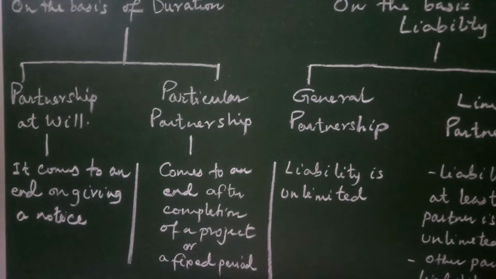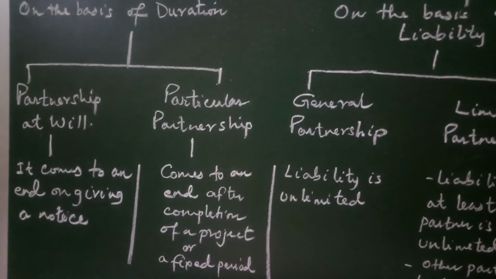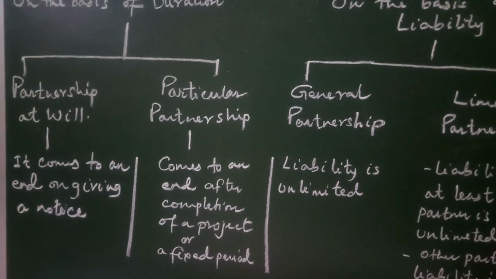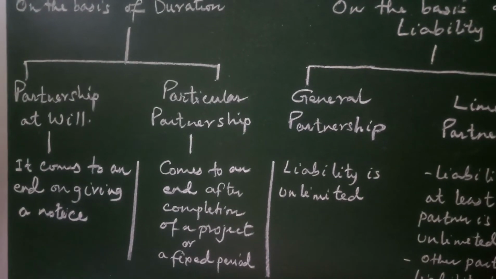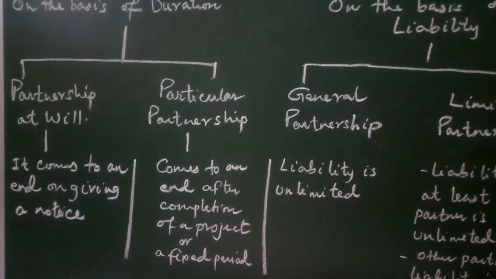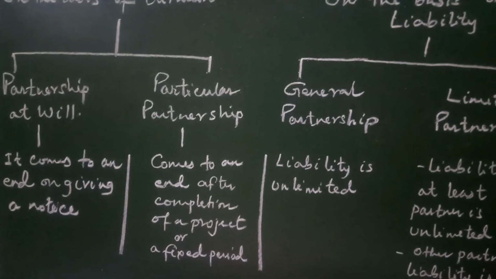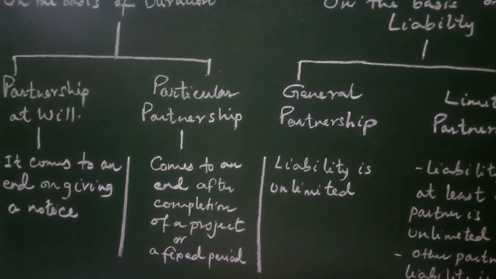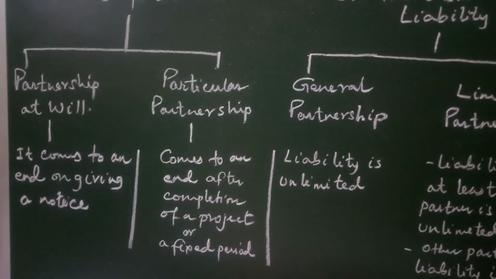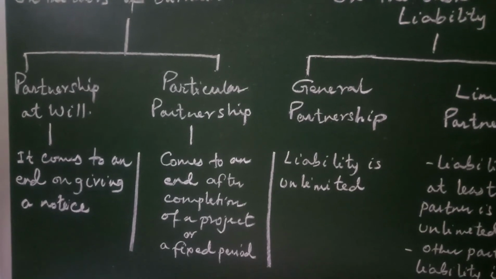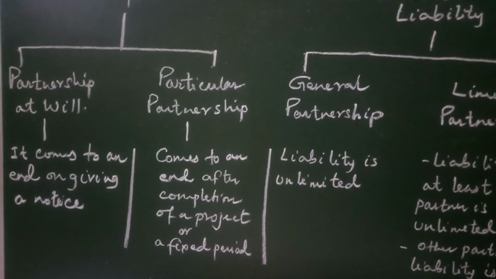Second, you have particular partnership. The name suggests particular partnership is one which is formed to accomplish a particular project or to carry out any activity for a specified period of time. Now this partnership is made to complete a particular project or a particular activity for a specified period of time. This partnership comes to an end at the expiry of the fixed period or after the completion of the project. The partnership will come to an end itself.